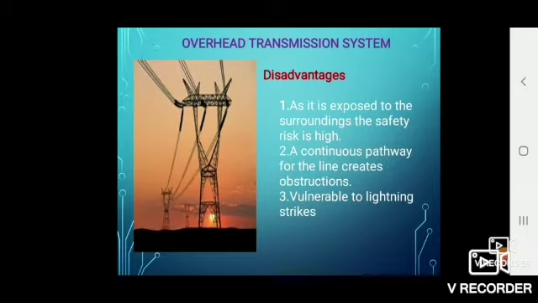Then the drawbacks of overhead transmission system, that is the disadvantages. First one is it is exposed to surroundings, so the safety risk is very high. Then a continuous pathway for the line creates obstructions. Finally, it is vulnerable to lightning strikes.